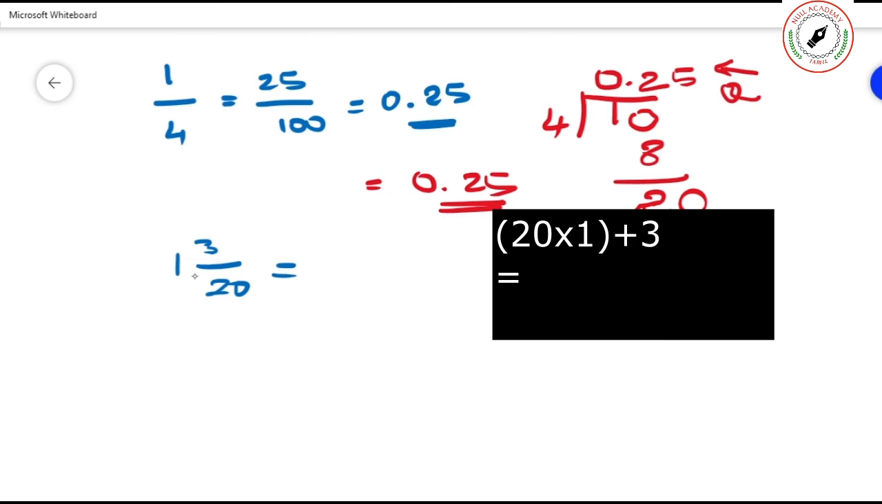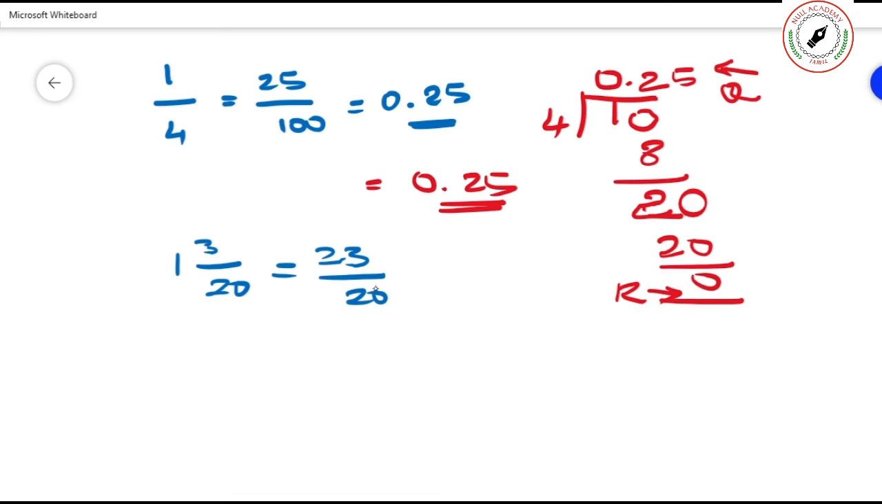Now you see, 20 into 1, 20 plus 3, 23 by 20. Or otherwise, you keep 1 as it is and do this work for the 3 alone. Shall we do this one for 3 alone? You just see. I will do it in both ways.